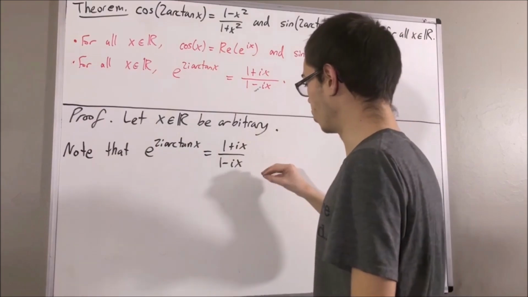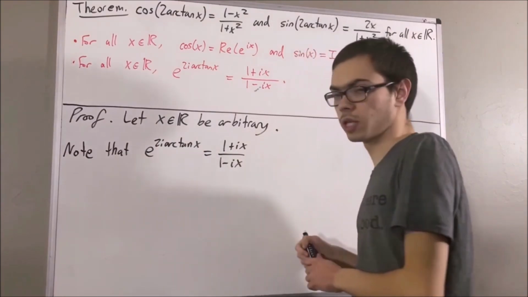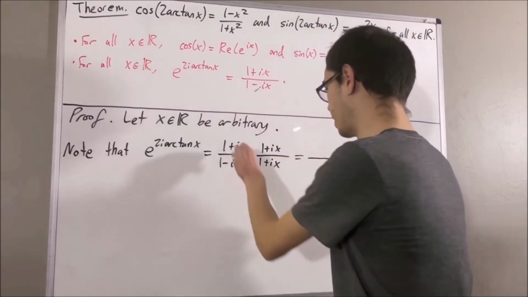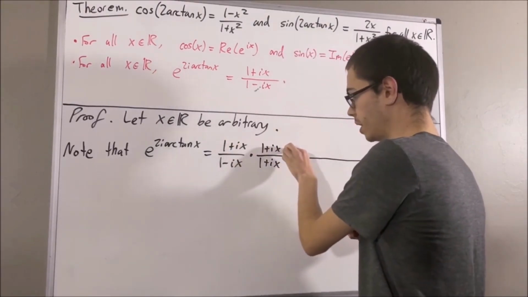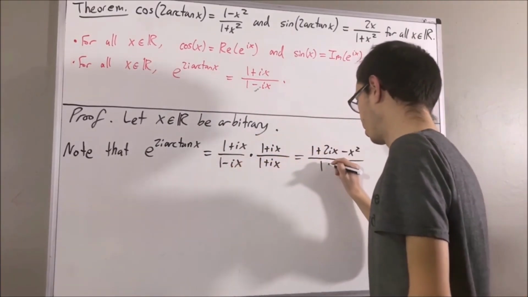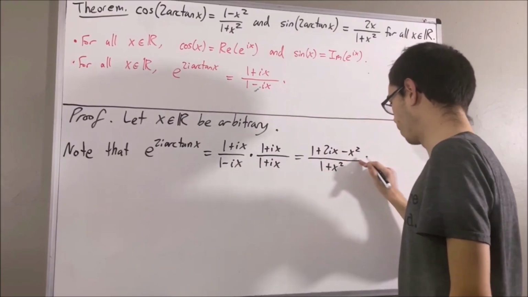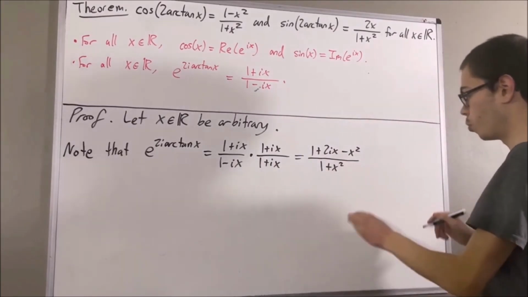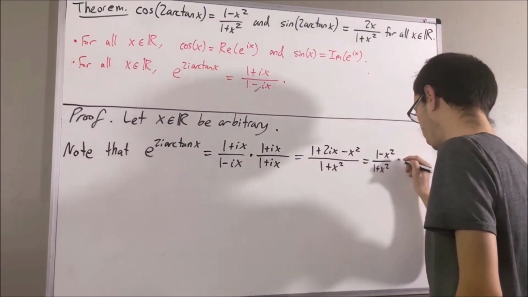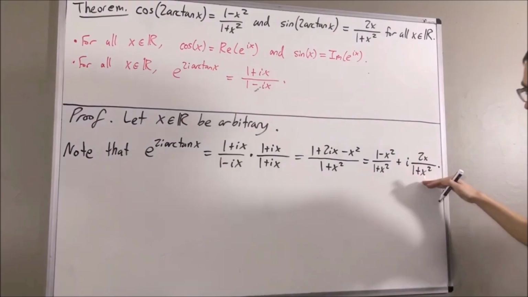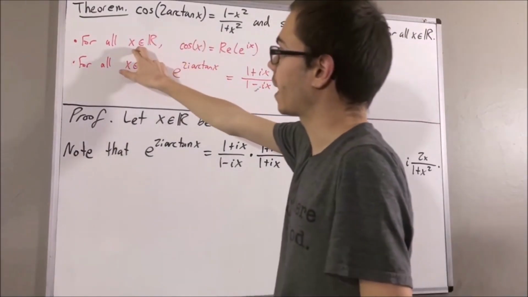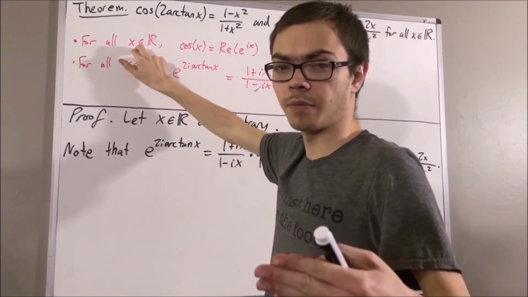What we're going to do is multiply both the numerator and denominator by 1 plus ix. If we expand the numerator, that's just going to be this. And if we expand out the denominator, that's just 1 plus x squared. And now, grouping together the real parts and the imaginary parts, we have this.